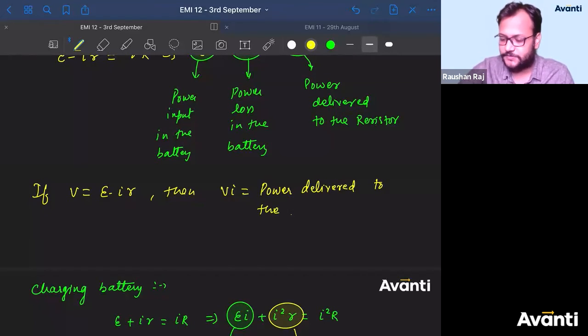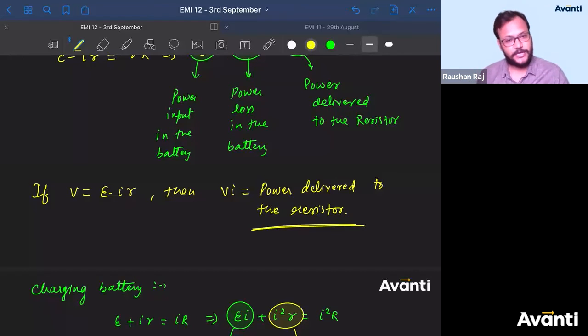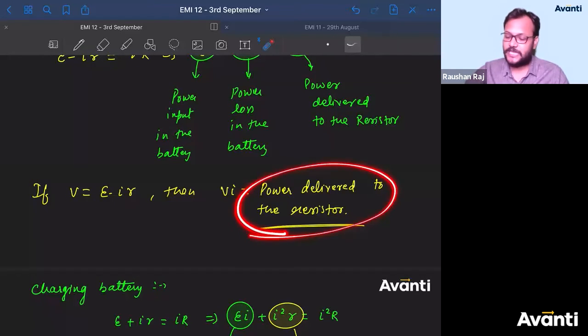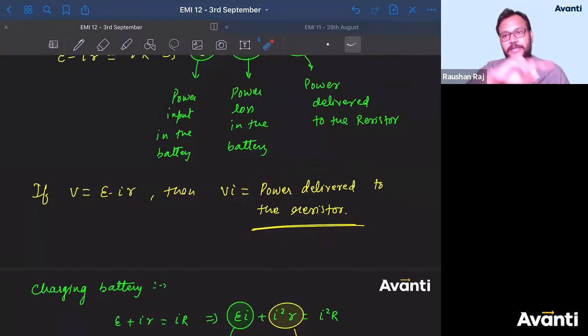So guys, these are very small things, but these are very, very important for your basic concept clarity. All right, guys. Yeah, you can say this is the heat that will be dissipated from the resistor also, because this is the power that is going to the resistor. So the same amount will be dissipated, and then again the charged particles will come to the battery, get the same amount of energy, and give it back to the resistor. Resistor will lose it. So this is how the cycle will go on.